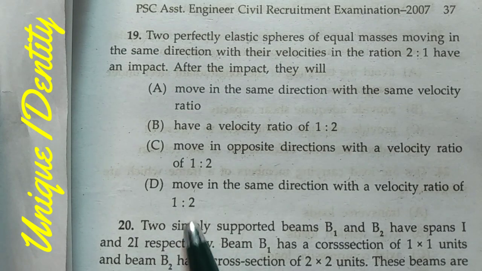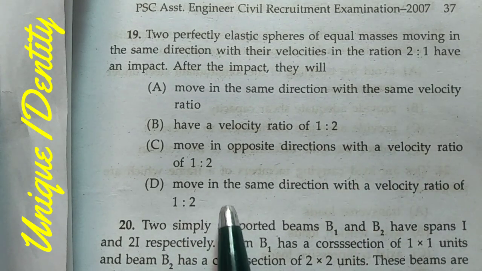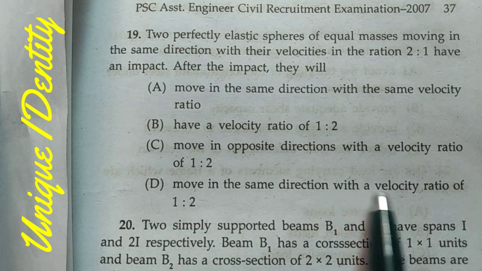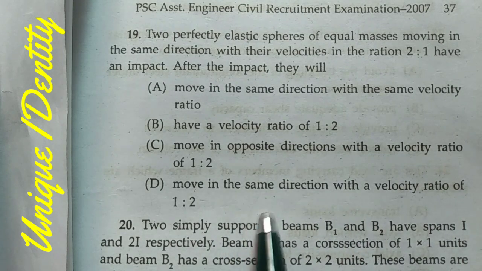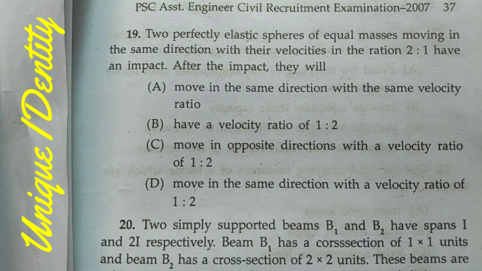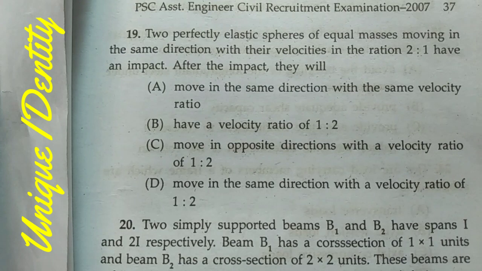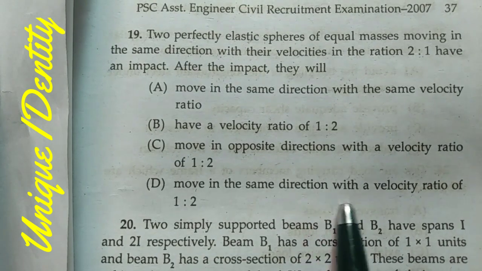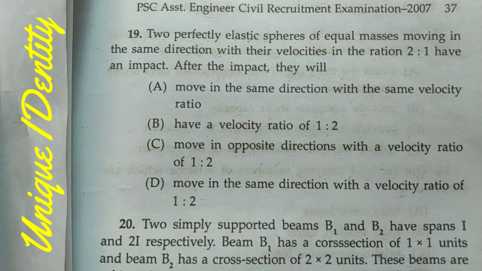Now, the correct answer is they will move in the same direction with a velocity of 1:2. As you all know, if two equal and perfectly elastic spheres moving with velocity 2:1 in the same direction collide, they interchange their velocity after impact. So after impact they move in the same direction with a velocity of 1:2.